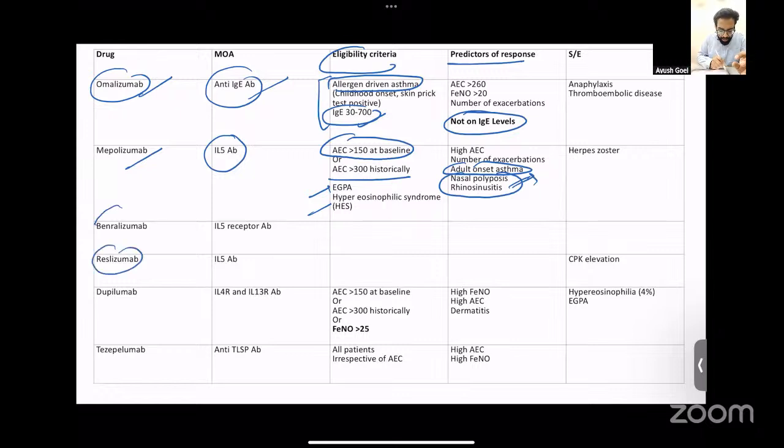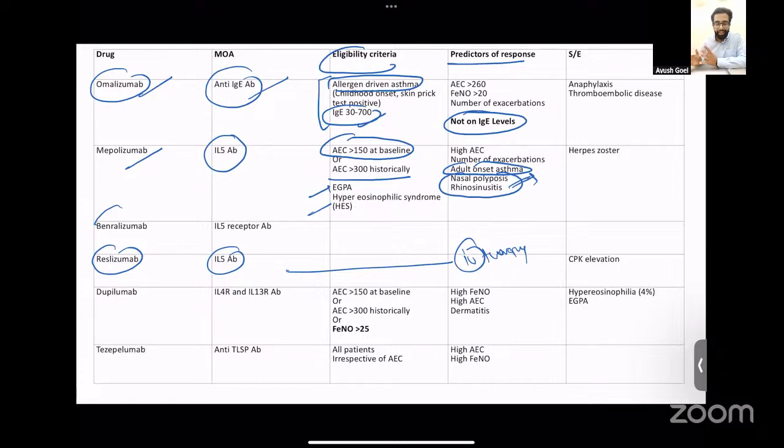Then we have reslizumab. Reslizumab is almost similar to mepolizumab. It is again an IL-5 antibody. The only difference from mepolizumab is that reslizumab is an IV therapy. Rest all of your biologicals are actually subcutaneous therapy. Coming to benralizumab. The difference between benralizumab and mepolizumab is that benralizumab is an IL-5 receptor antibody. So mepolizumab and reslizumab are IL-5 antibodies. Benralizumab is an IL-5 receptor antibody. Again, the eligibility criteria is similar to that of mepolizumab, and also the predictors of response are similar to that of mepolizumab.